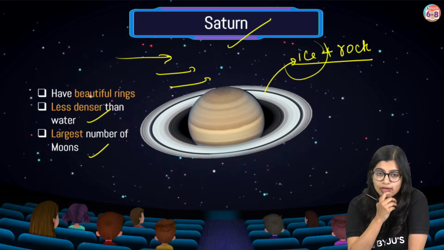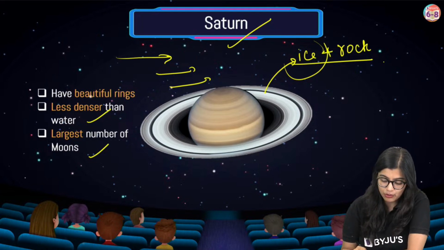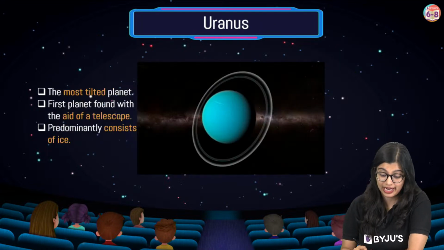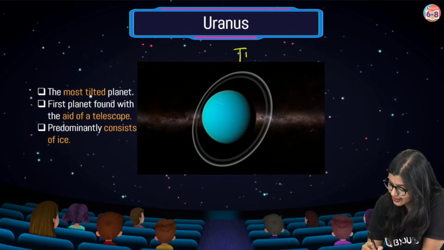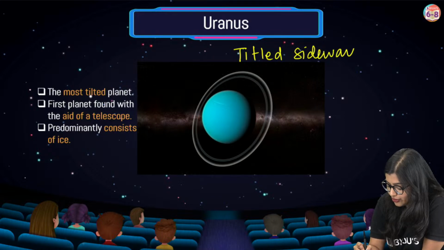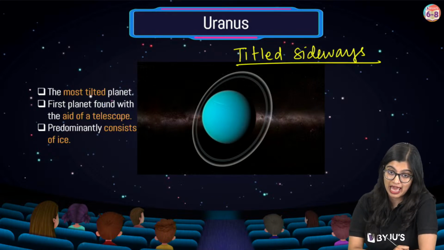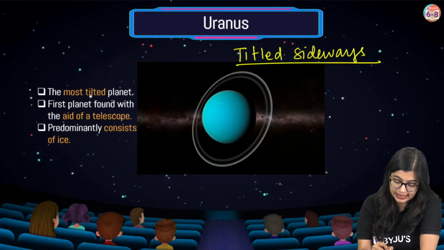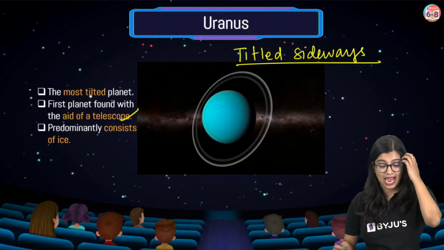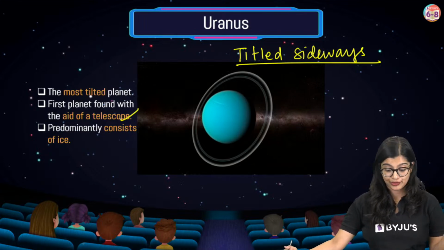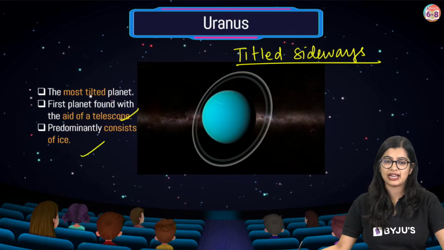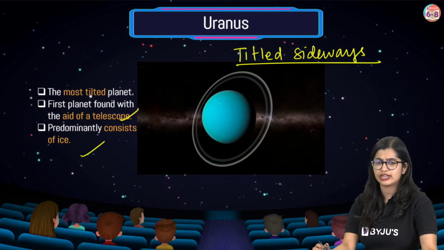Yes? Okay. So now, of course, let's quickly move on to Uranus. Now, Uranus popularly is known as the tilted sideways planet, right? So we often call Uranus the tilted sideways planet. And of course, it was the first planet that we actually found with the help of a telescope. And it is mainly made up of ice and a lot of different gases.